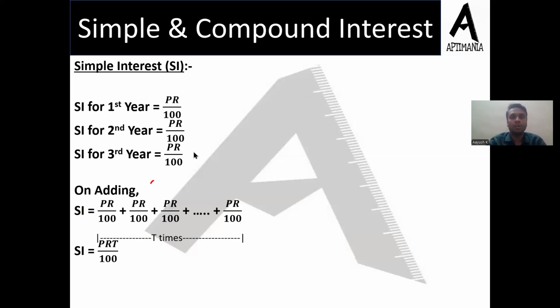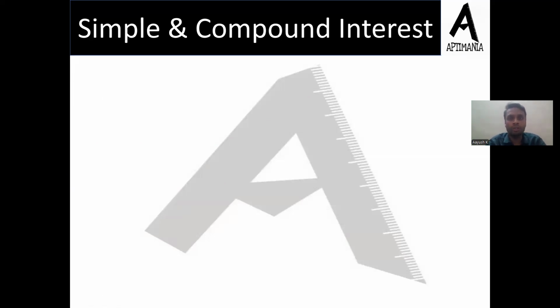So if this is clear, going ahead, there's a question on the screen which you have to solve. In case the rate of interest is differential, that is differential rate of interest. So what happens in this case is, I'm giving you a question. What you are supposed to do is, you have to read the question, pause the video, solve the question, and come up with your answers. I'll be giving you the answer, check whether it's correct or wrong. Even if it's correct or wrong, go through the solution.